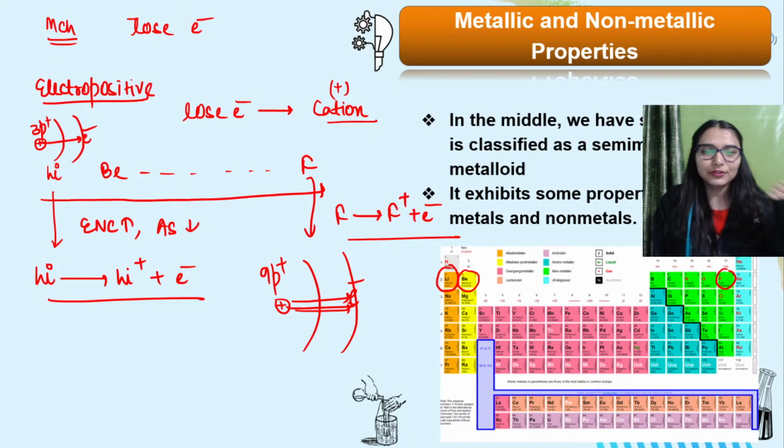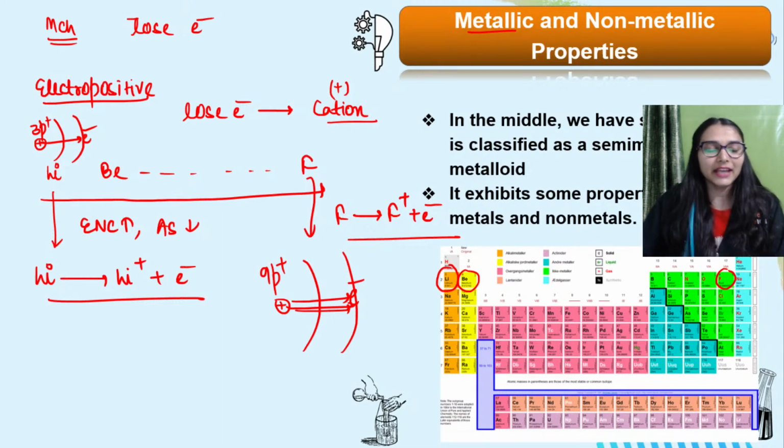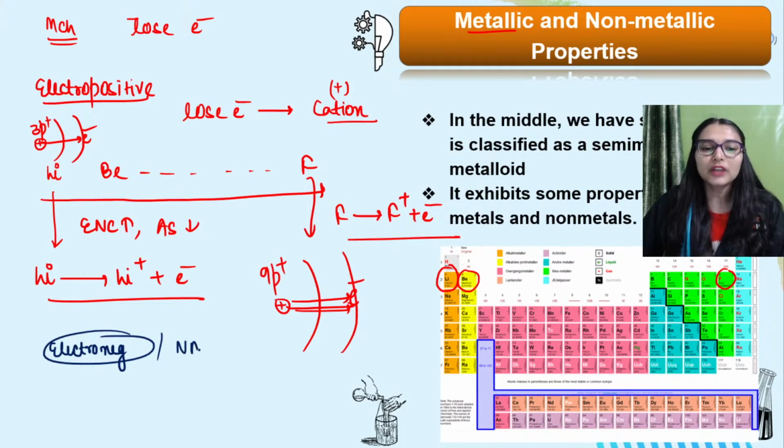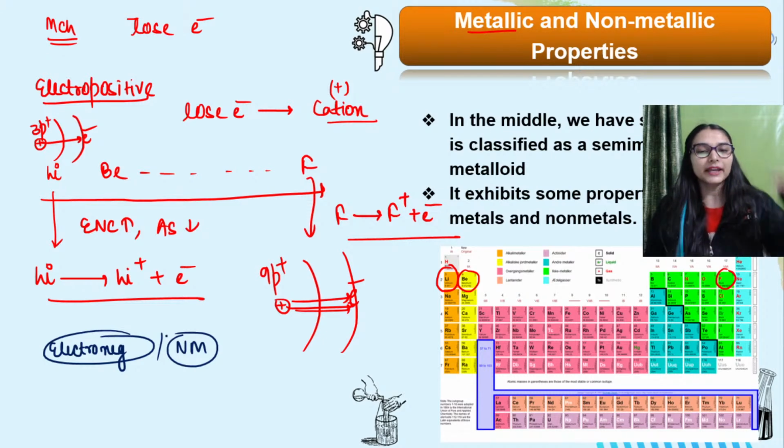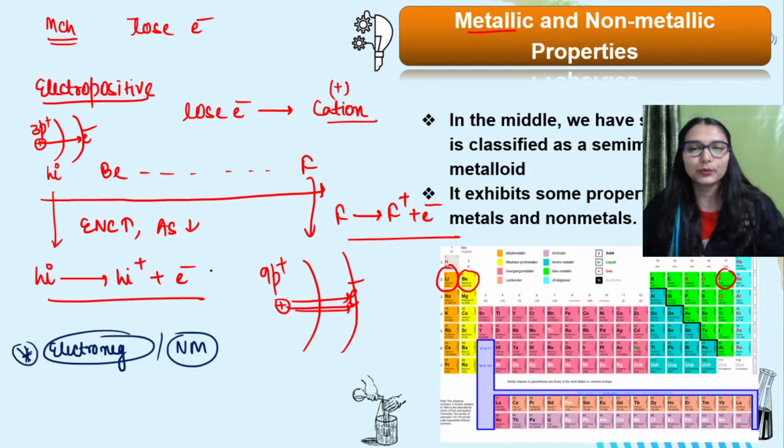So the trend of metallic character and electropositive character is going to be exactly the same. The reason is going to be exactly the same. So there is no change that you have to make. Okay? So that is why I am telling you, along with metallic, you can do the electropositive character also. Left to right, this is also decreasing. And similarly we have another one, that is electronegative character. Okay, electronegative you can relate to non-metallic. Just as the non-metallic trend is left to right increasing, in the same way electronegative character increases. We will discuss it separately, otherwise you might get confused.